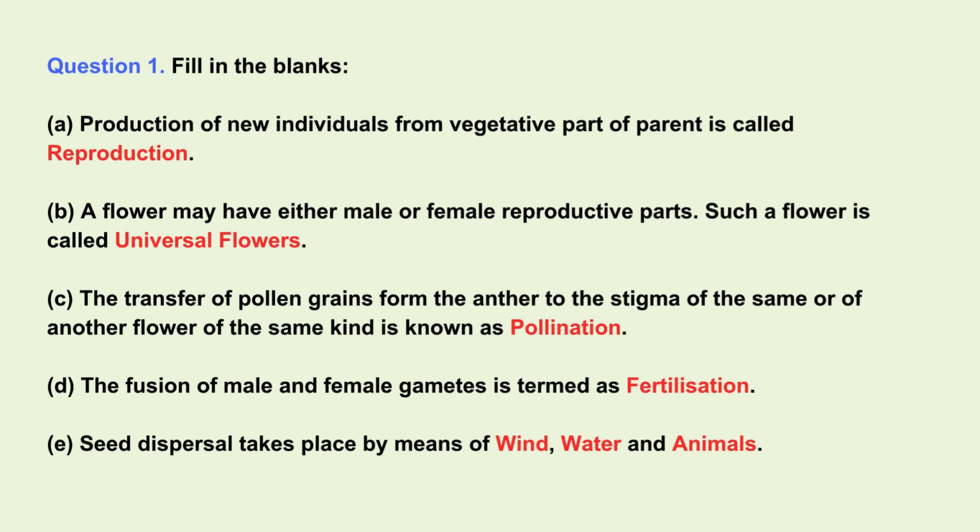C. The transfer of pollen grains from the anther to the stigma of the same or of another flower of the same kind is known as pollination. D. The fusion of male and female gametes is termed as fertilization. E. Seed dispersal takes place by means of wind, water and animals.